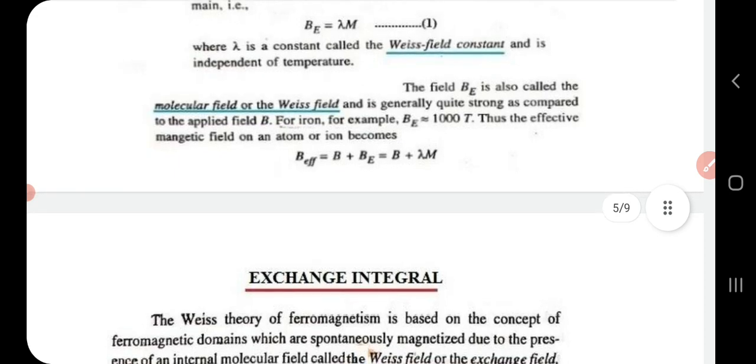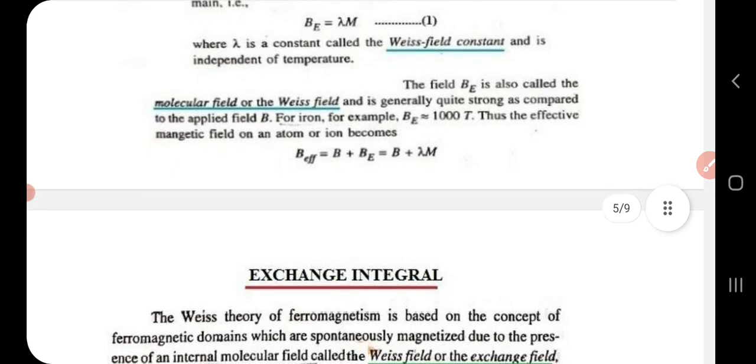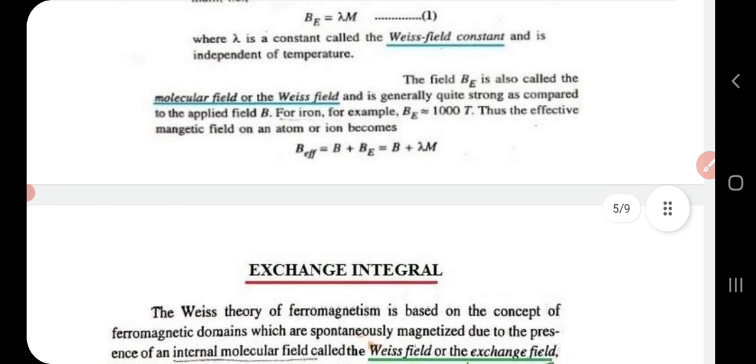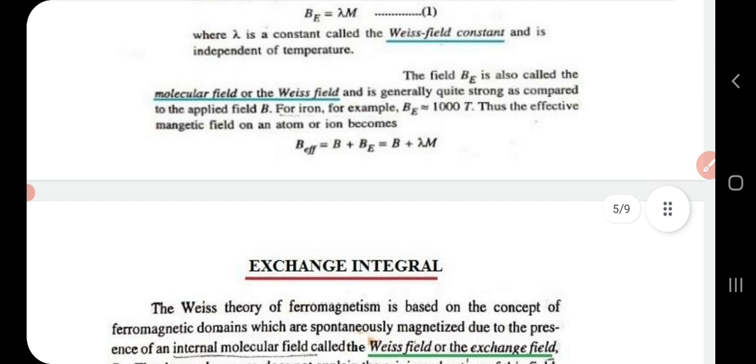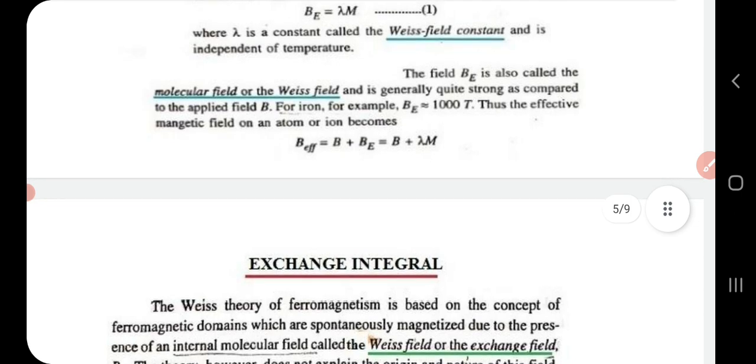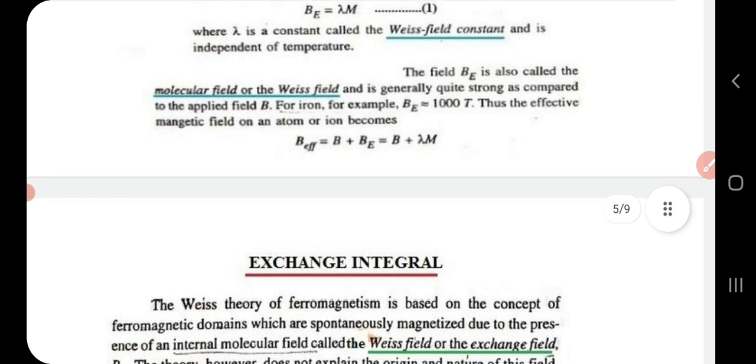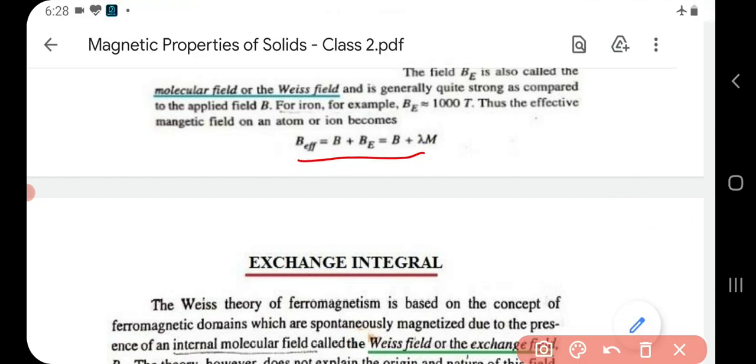Okay, and it is strong when compared to the applied field B. Now see, the effective magnetic field acting on an atom or ion is given by B effective, and it is equal to B plus B exchange, that is the applied magnetic field plus the exchange field. It is again equal to B plus lambda M. So the expression for B effective is nothing but B plus lambda M.